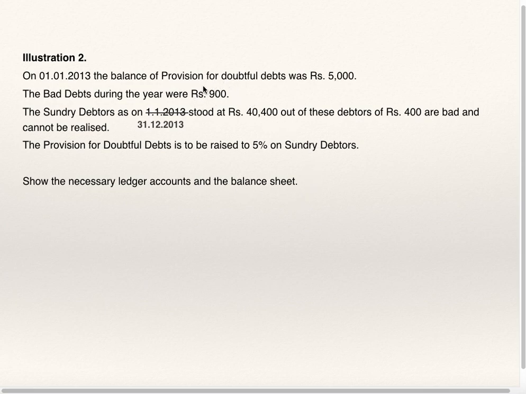These are the bad debts during the year. So this figure 40,400, which is on 31st December 13, includes this 900. Bad debts of 900 have already been deducted from this. Now from 40,400 you are supposed to deduct 400, and on the net figure calculate 5% provision. This is the new provision, closing provision. 5,000 is the opening provision, old provision.